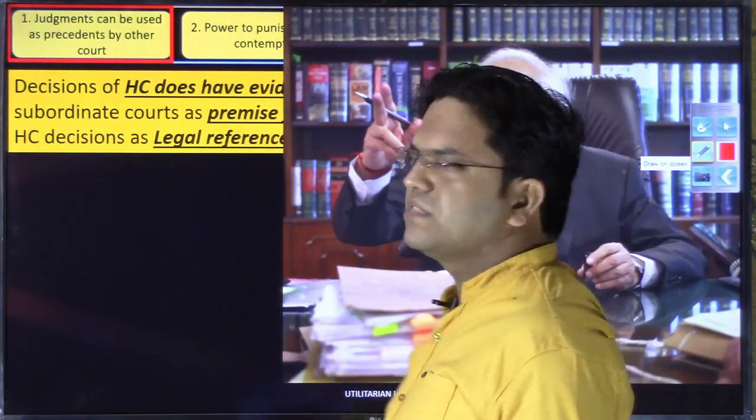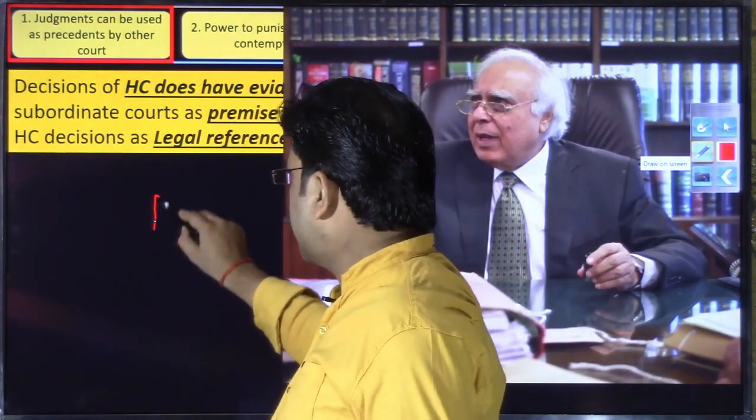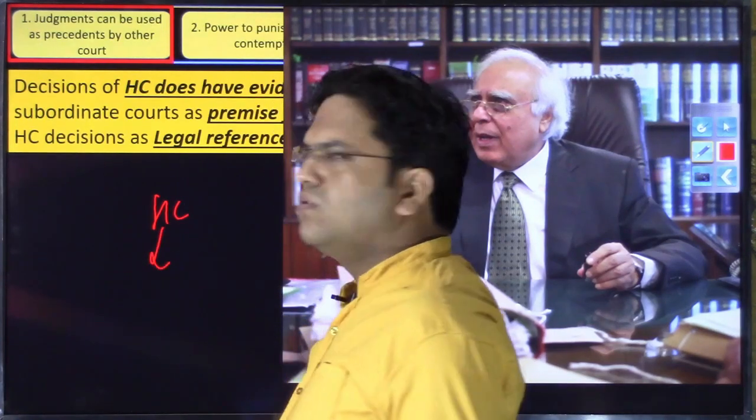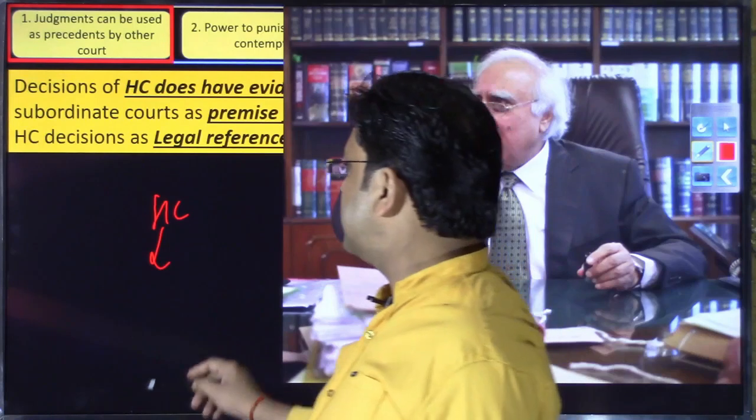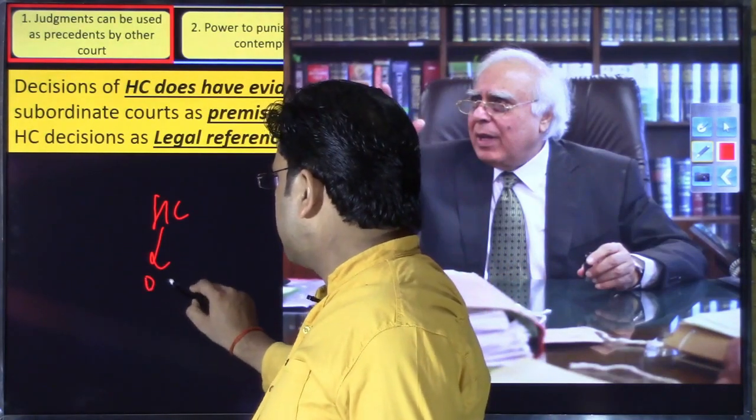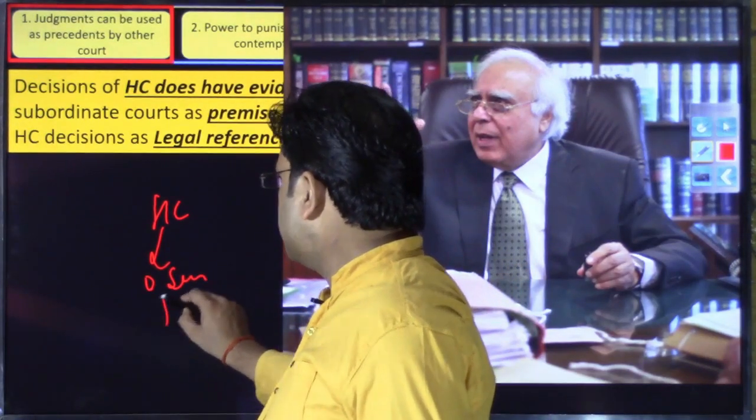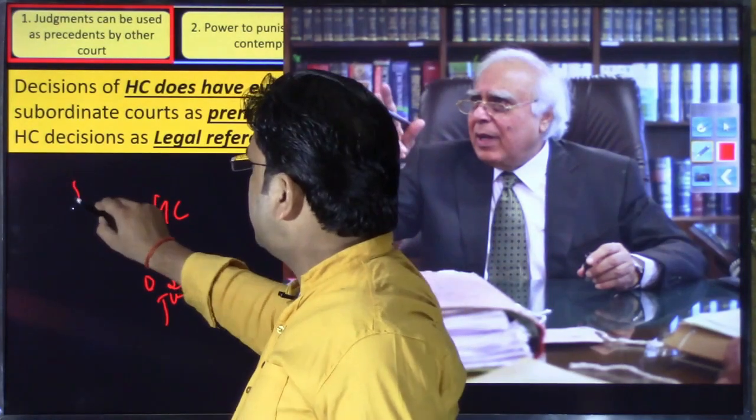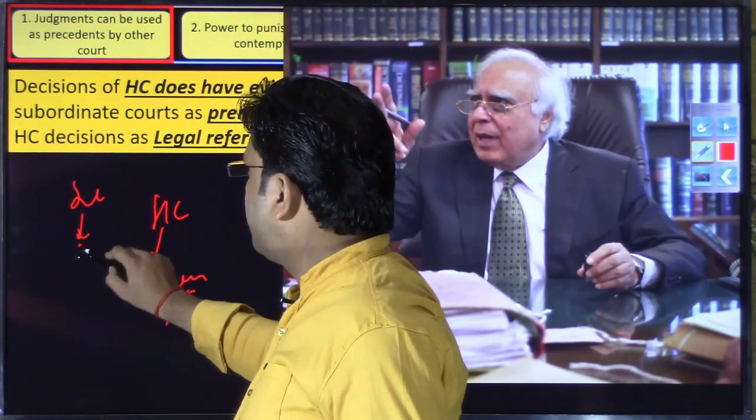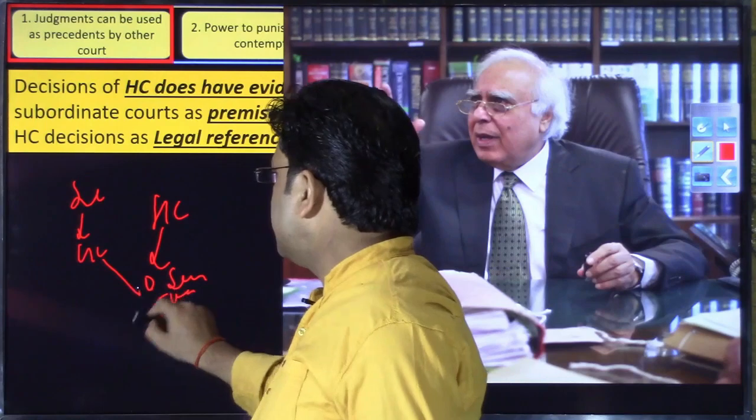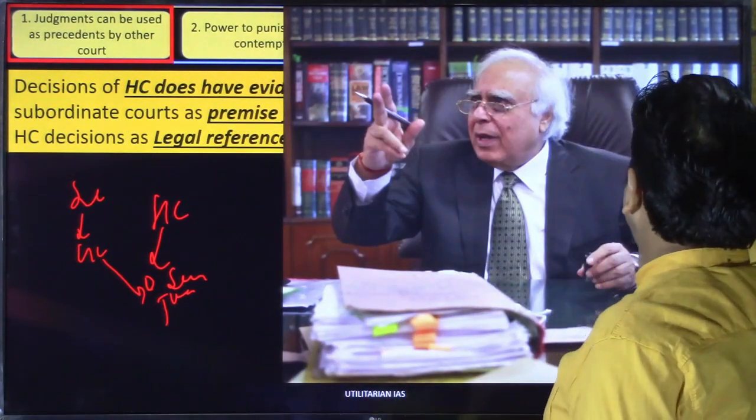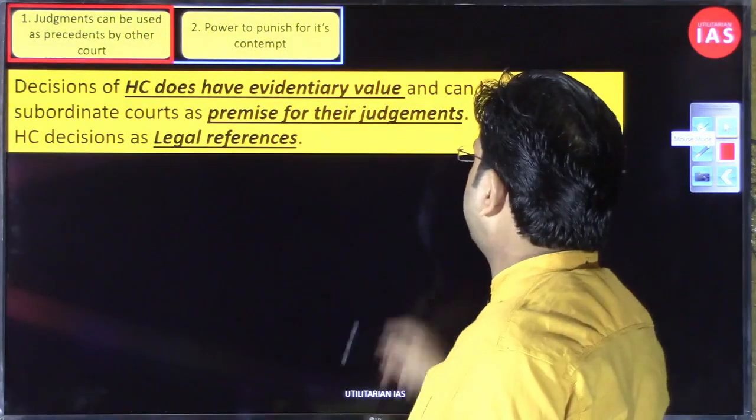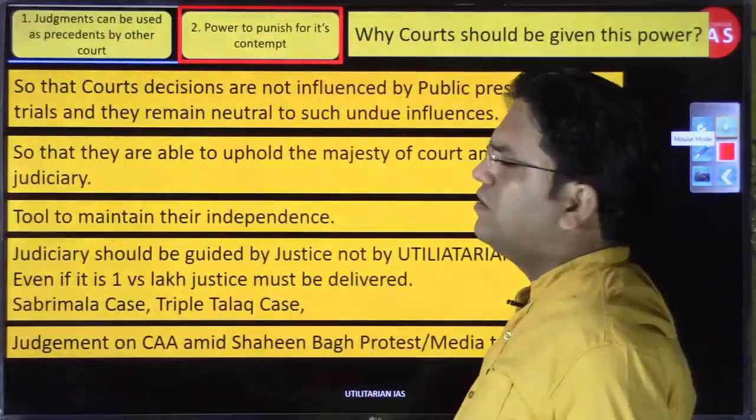Whatever judgment the High Court gives, as I already told you, will be considered as precedent, as an example, only by the district court, the session court, and the judicial magistrate court, while the Supreme Court's decision will be followed by the High Court as well as these courts. So except that difference and the difference of article, there is not much difference between the court of record power, right?